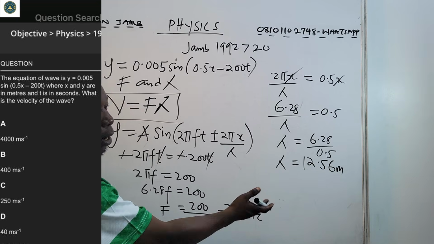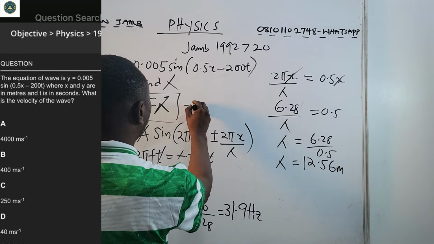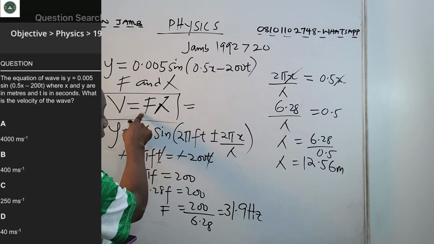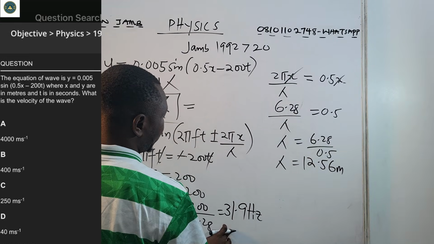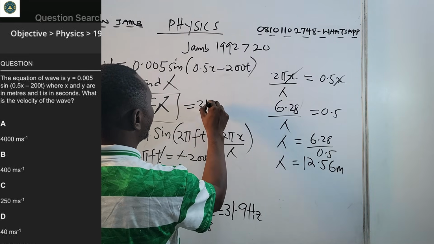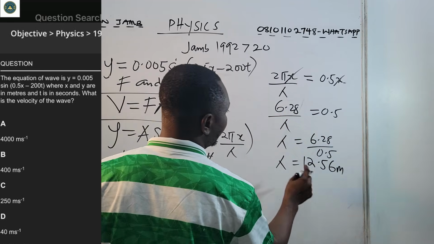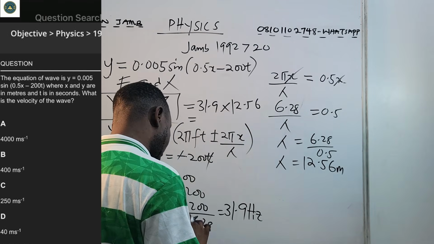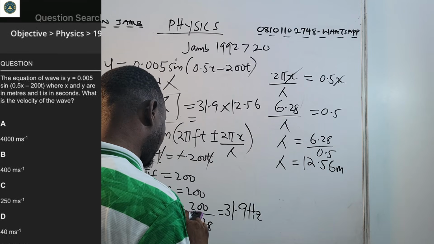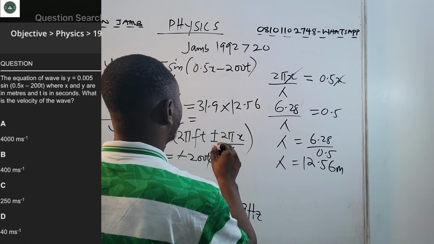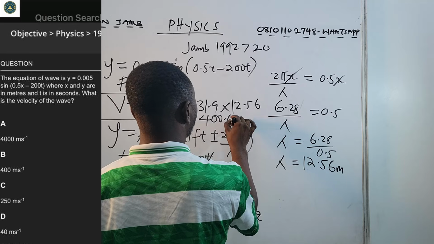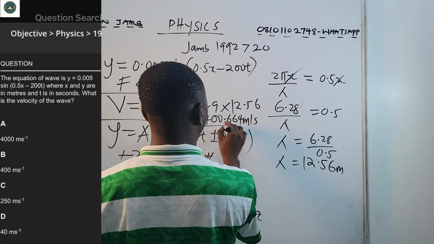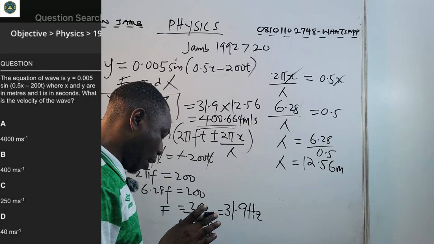Now we have frequency, we have lambda. We can come here and say velocity is frequency times lambda. What is frequency? Let's say approximately 32, so 31.9, times approximately 12.56. So that's approximately 400.664 meters per second. So this is our velocity.